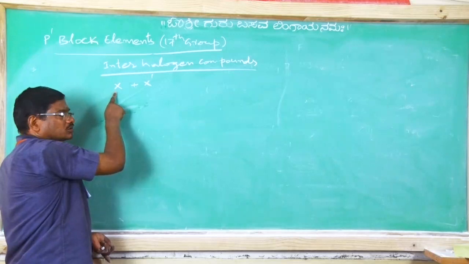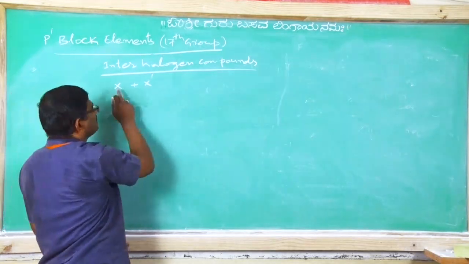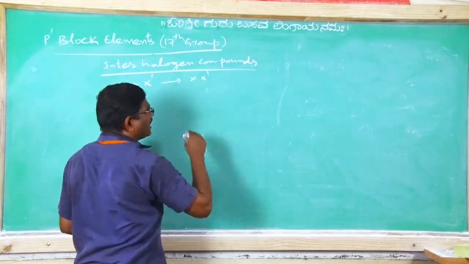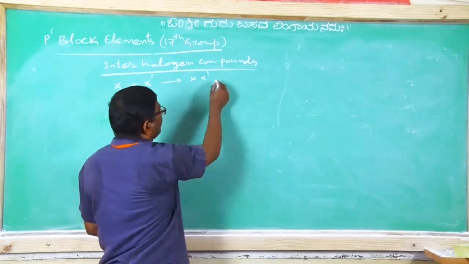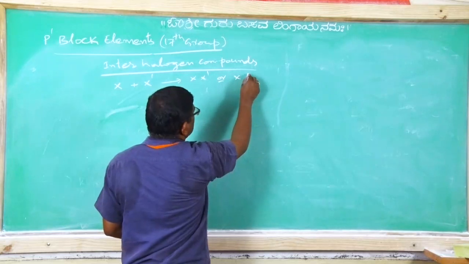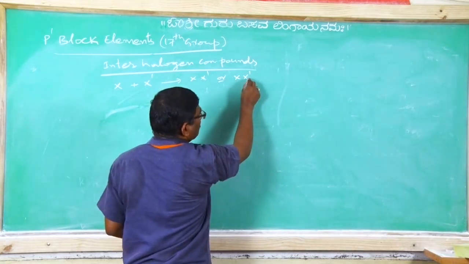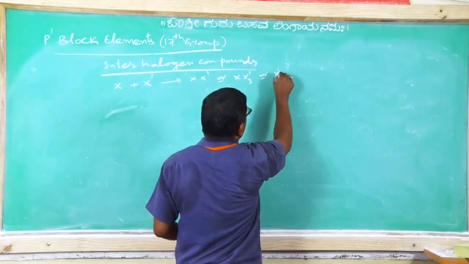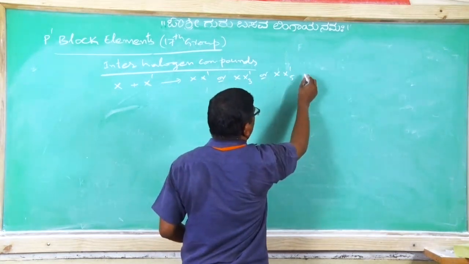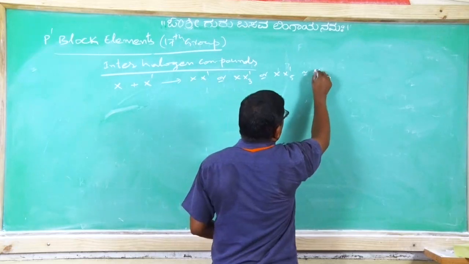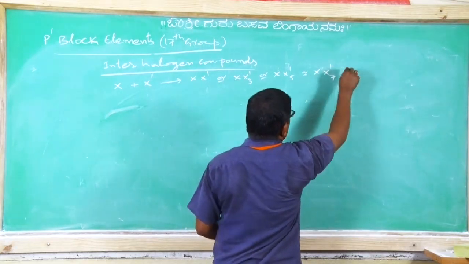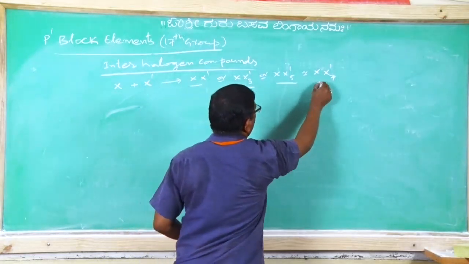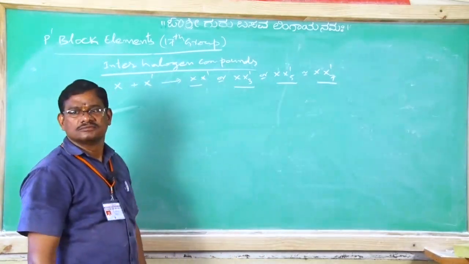When X reacts with X dash, it gives XX dash, XX dash 3, XX dash 5 and XX dash 7. In total, these four kinds of interhalogen compounds are available.